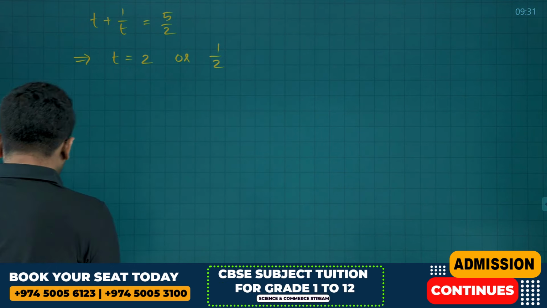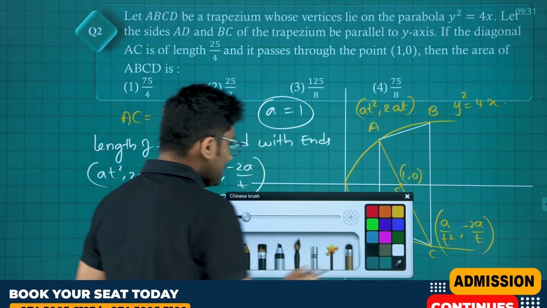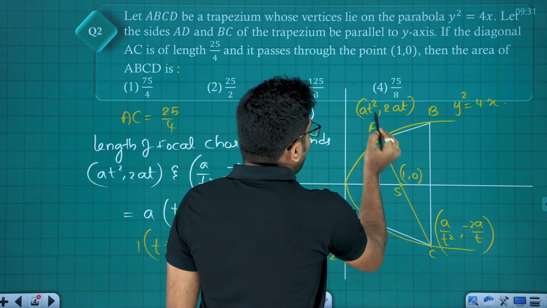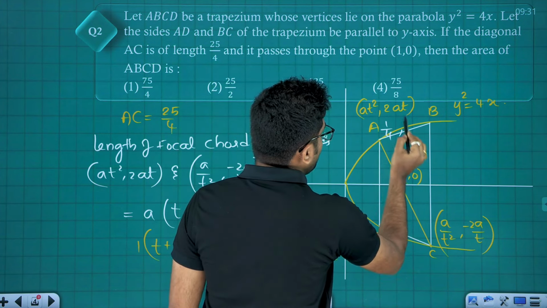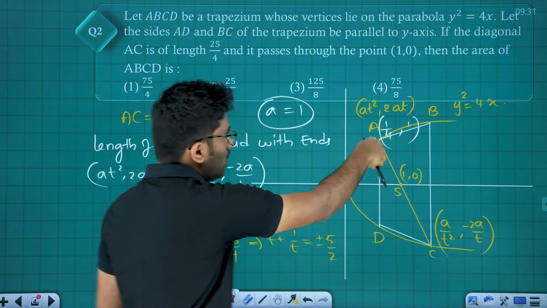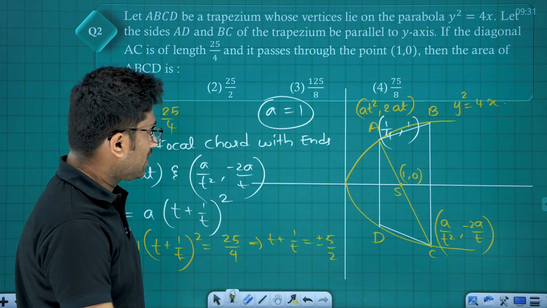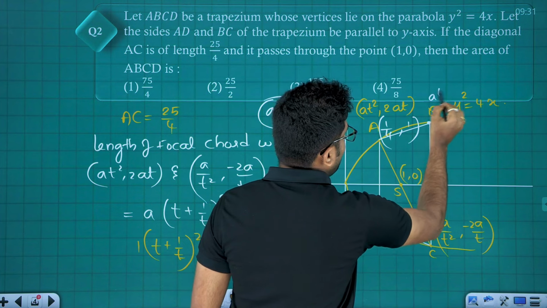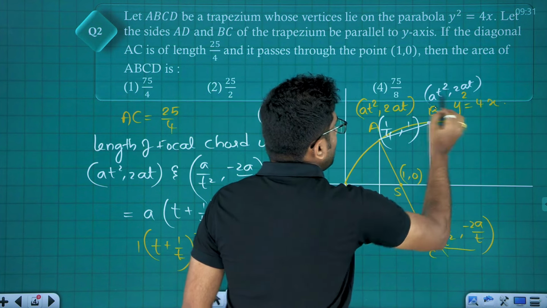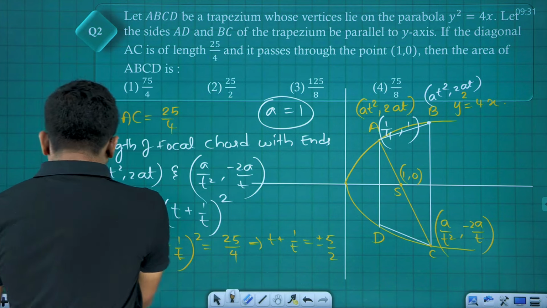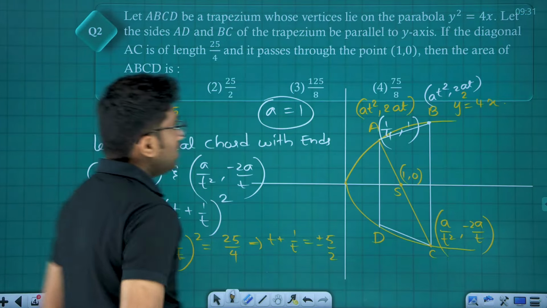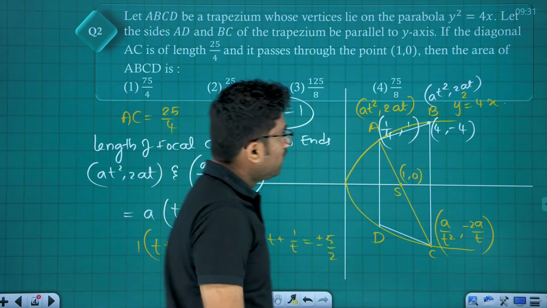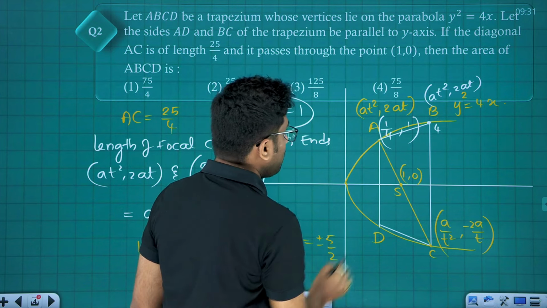Okay. Now if I take t is equals to 1 by 2, this end will be 1 by 4, 2 into 1 by 2, which is 1. So ends of this focal chord are 1 by 4, minus 1. Clear? And if I take t is equals to 2, at square, 2at, this is 4, plus 4. Put t is equals to 2, friends.